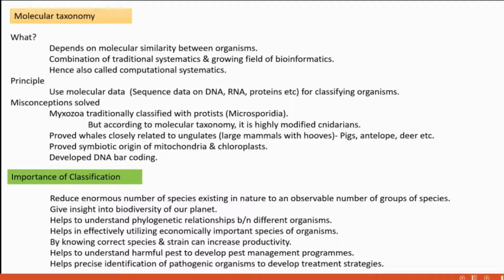consider that there is one organism, from which ancestor it evolves. For understanding that phylogenetic relationship between different organisms, classification also helped a lot. Then it helps in utilizing economically important species of organisms. Which organisms are economically important? For understanding that, we need to classify such types of organisms. So in that way also it is very important.